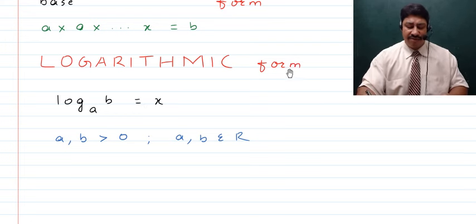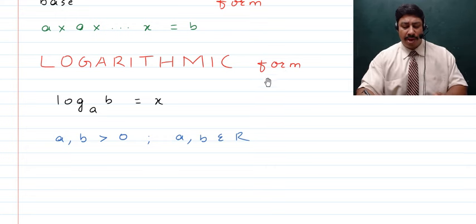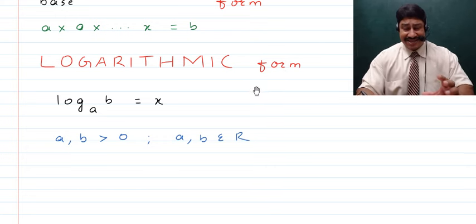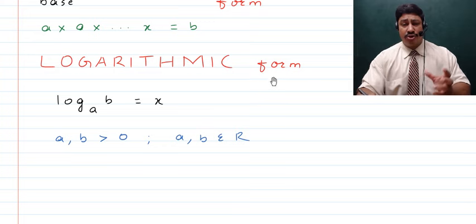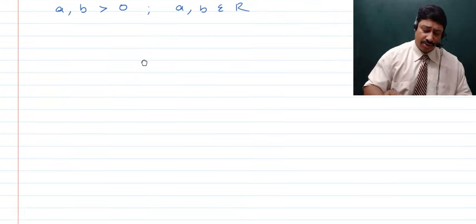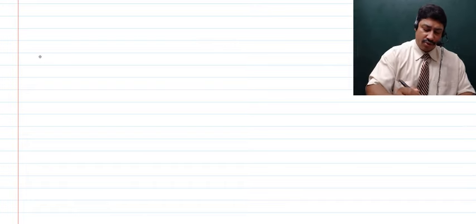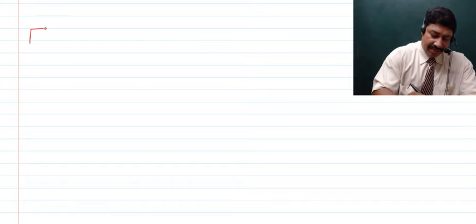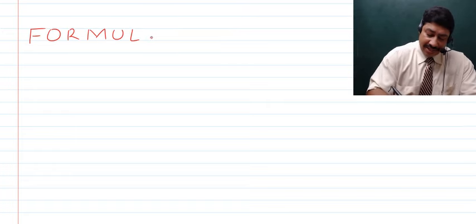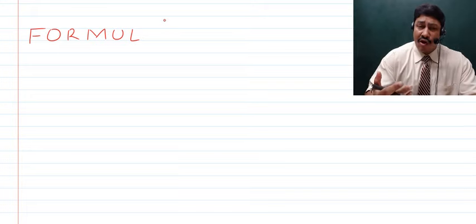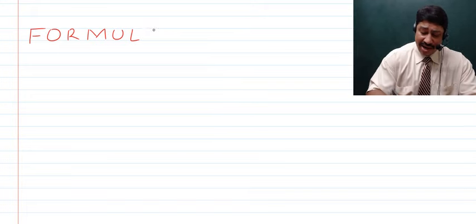So here, children, now that we have talked about the basic entities of logarithm, next come the formulae which are related with logarithm. So next, children, we'll be talking about the different formulae. As you know, formulae is the plural of formula. Formula is just for one, and formulae is for many. It is not written like formulas.